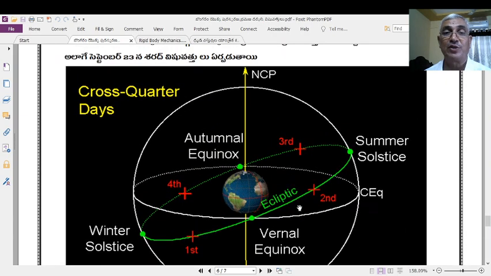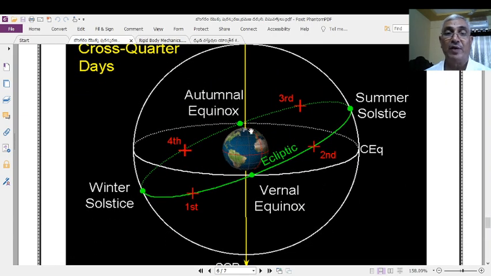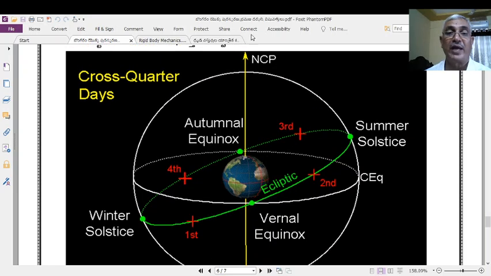Right, again here also I explained this one. This is the Earth. Now the polar axis is vertical in this diagram. Therefore, this is the equatorial plane. This is the orbiting plane, the green one. These two planes intersect at these two points. This is the vernal equinox and this is the autumnal equinox. These two are the equinox points.